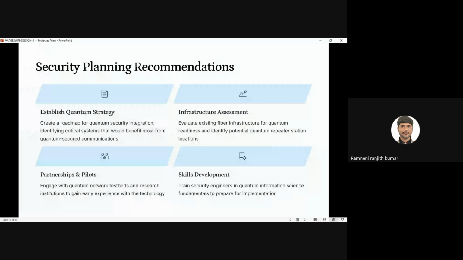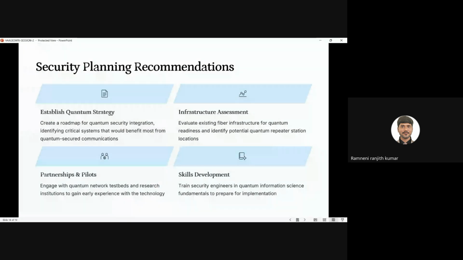Establishing a strategy is nothing but creating a roadmap for quantum security integration between our classical system and the quantum system, so we can provide communication between the quantum system and our classical system. We should be ready with our quantum strategy. Why? Because we have to communicate between the normal system and the quantum system.